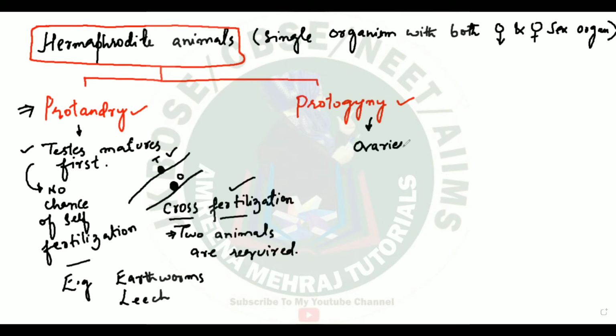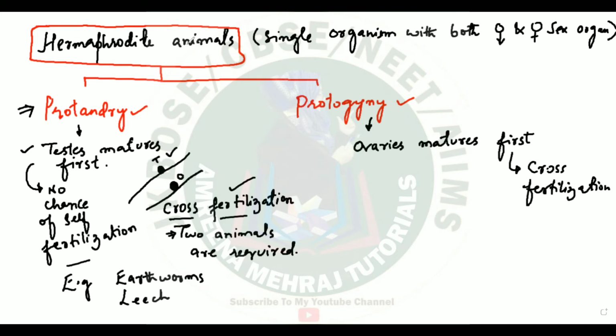Now as far as protogyny is concerned, it is the reverse. The ovaries mature first. If the ovary matures first and the testes are not developed yet, again the organism will facilitate cross fertilization.